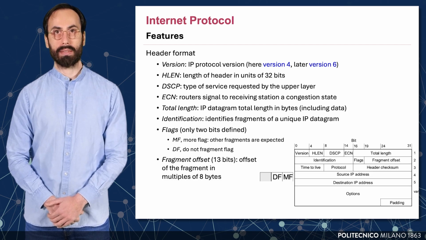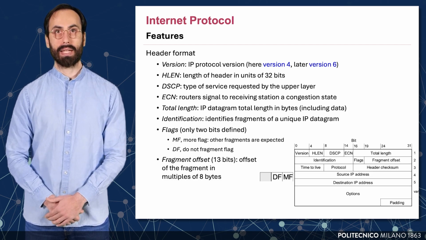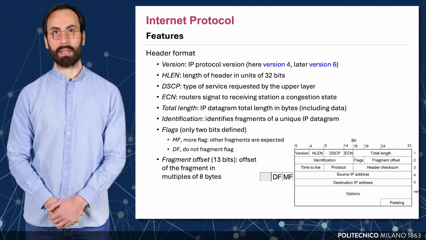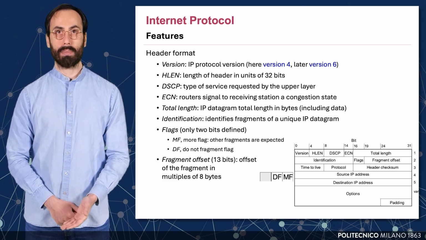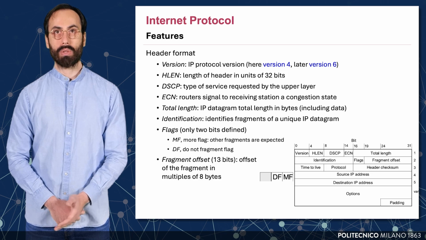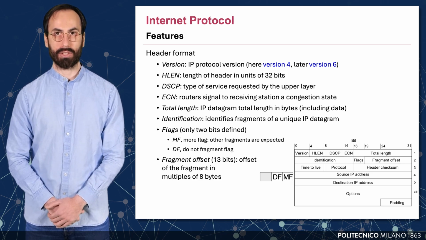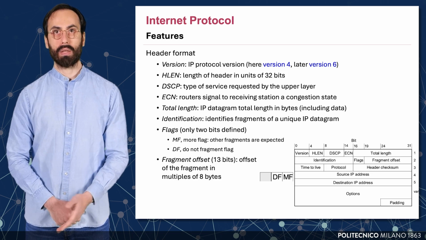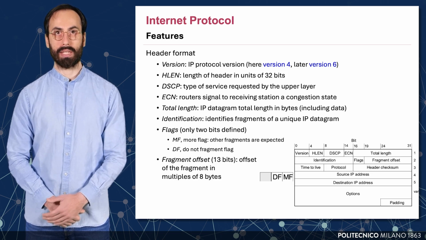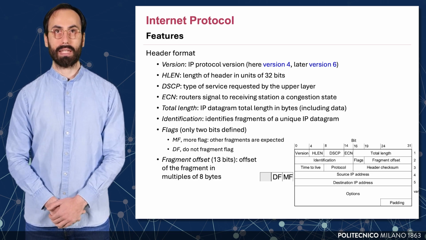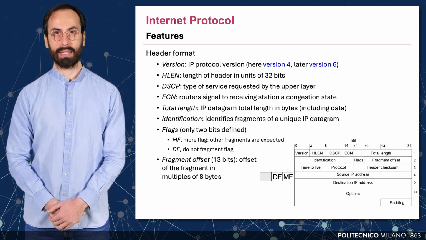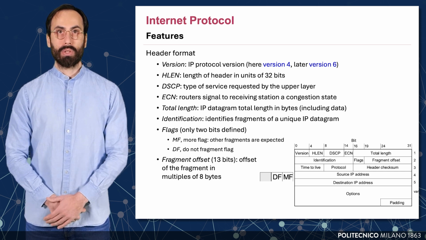The time to live, TTL, sets how long the datagram can stay in the network before being discarded, preventing infinite loops. The protocol field tells IP which upper layer protocol, like TCP or UDP, should handle the payload. The header checksum allows error detection on the IP header itself. We also see the source and destination IP addresses, which identify where the datagram is coming from and where it's going. Finally, there's room for options and padding, which can be used for alignment or special control features.